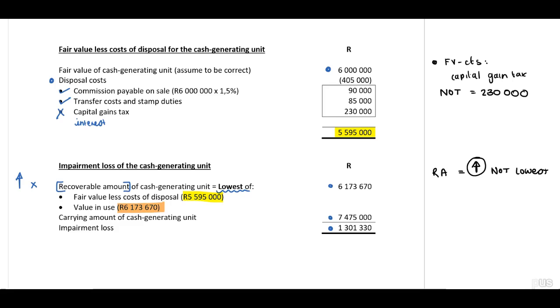And my recommendation, take this one step further. They have calculated the impairment loss, but what do they now need to do with this? You need to indicate that they need to allocate this first to goodwill. Then secondly, in terms of the carrying amounts of our assets, pro rata.